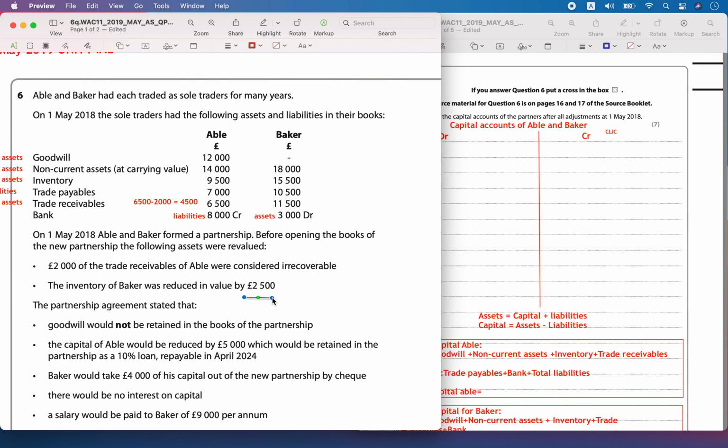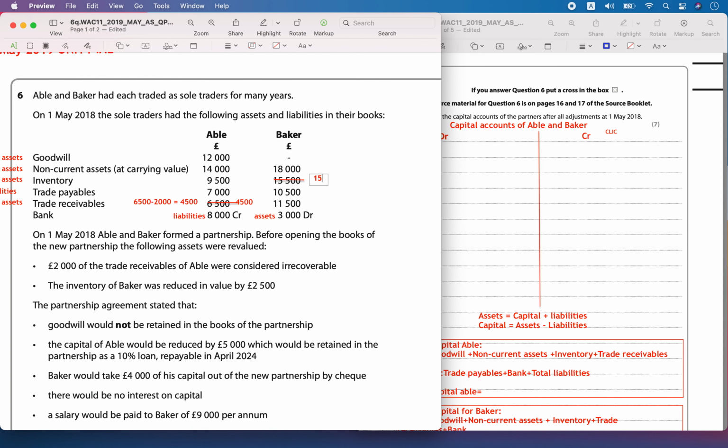Now next one is, immediately you have to write the adjustments there when they give, so that you can write the correct figures. So this was 4500. Then you are seeing the inventory of Baker, it was reduced in value by 2500. For Baker, it was no more 15500, it was 15500 minus 2500.